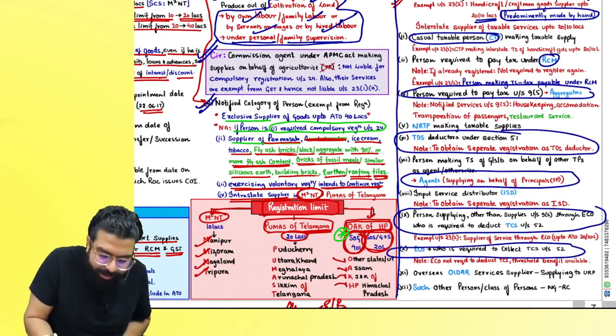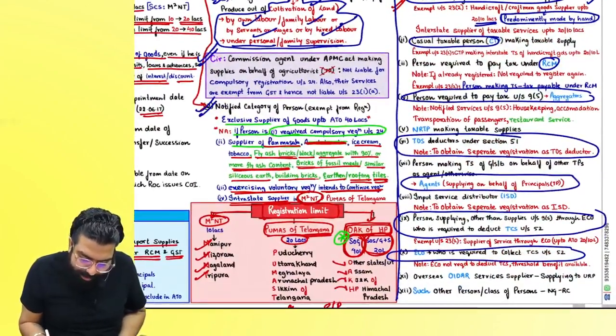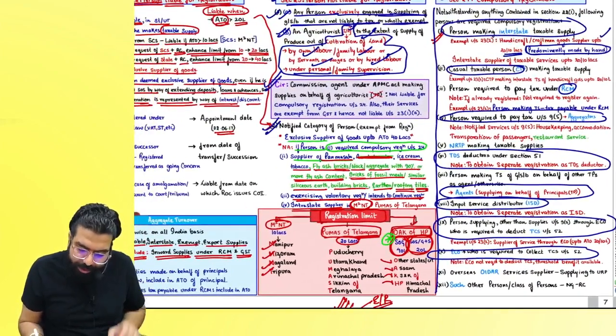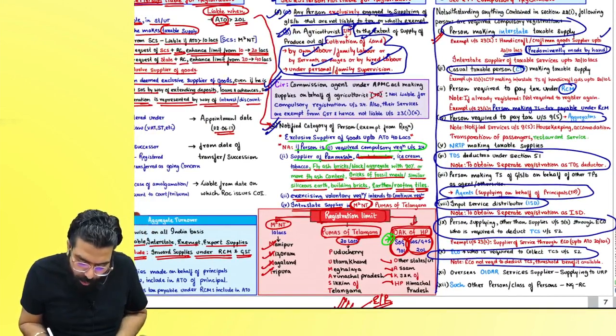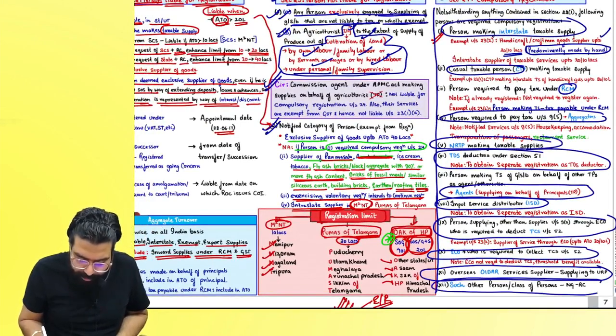I for interstate supplier. I for ISD, input service distributor, and O for OIDR, N for NRTP and S for such other person notified by government on recommendation of council.